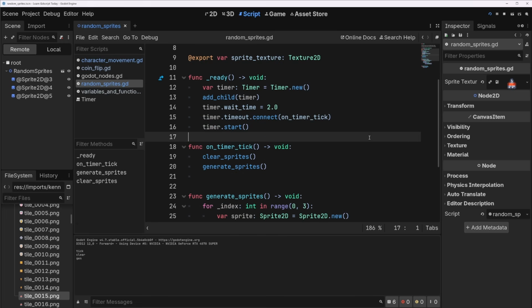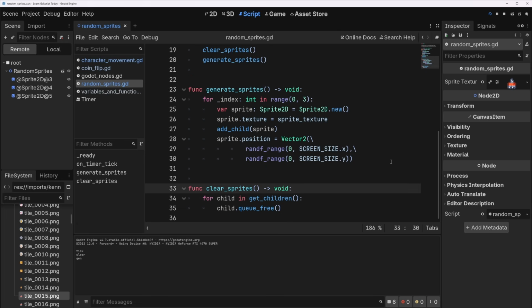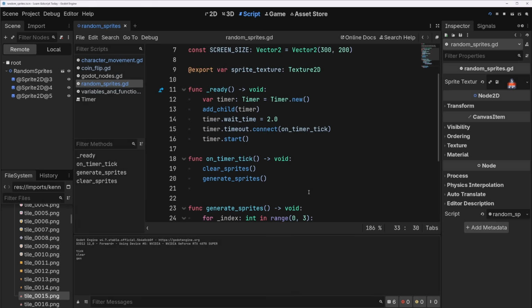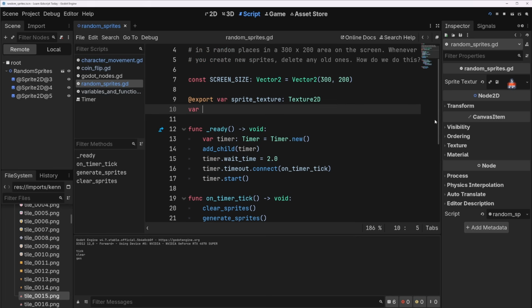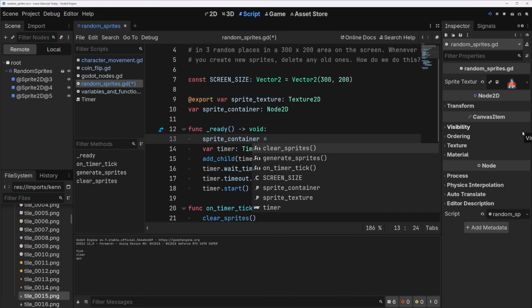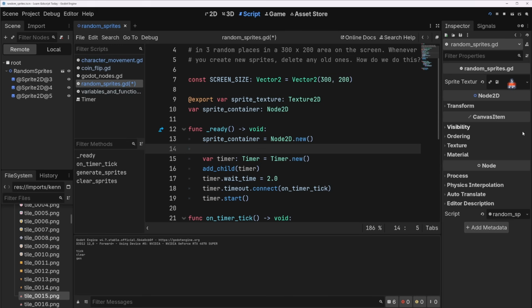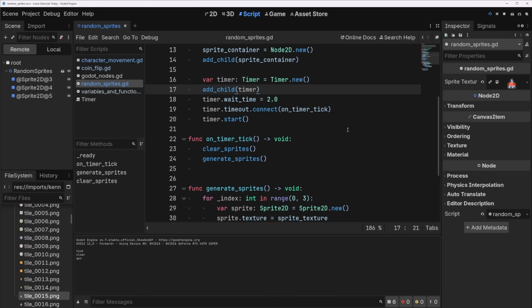Okay, so how do we handle that? There's 2 ways to do this, and I will show you both of them. The first one with the least amount of code is to just make a sub-child of random sprites to hold sprites, and I'll show you that. Just say var sprite container is a node2d, and then in ready we say sprite container equals node2d.new, add child sprite container, and then we do.